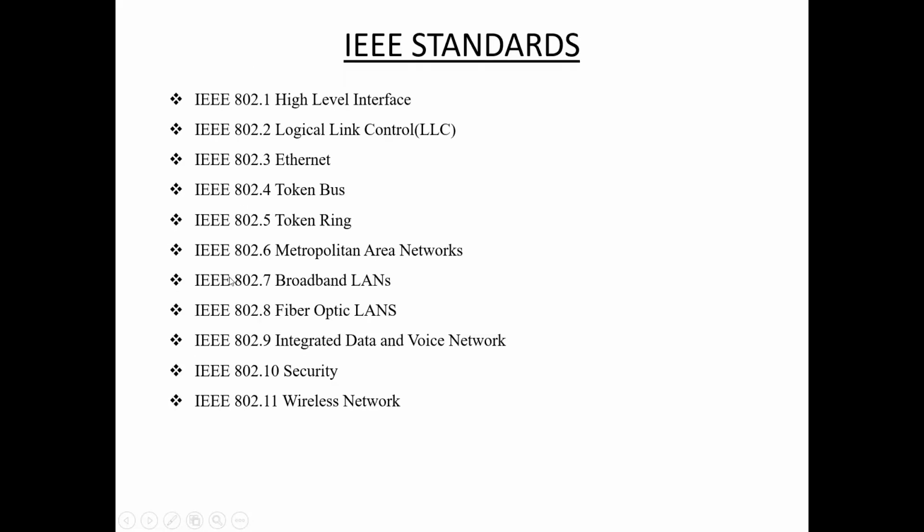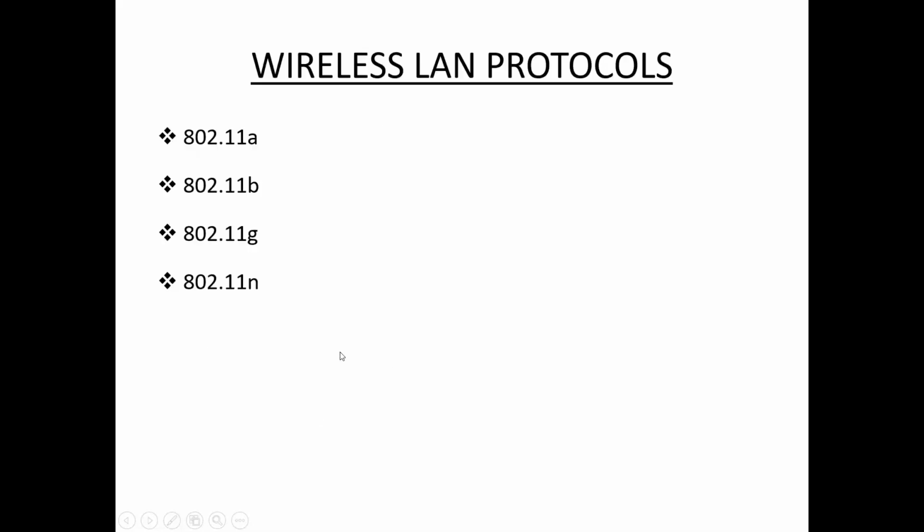So these are the different versions of 802.11: 11a, 11b, 11g, 11n. 11a supports a transmission speed of 54 Mbps, 11b 11 Mbps, and 11g is a combination of both 11a and 11b.